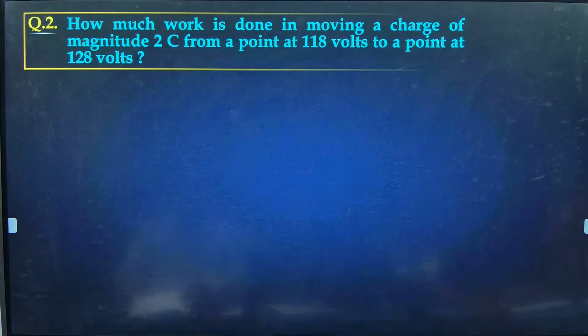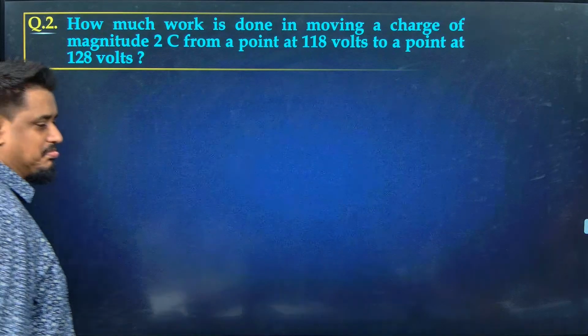Obviously subtract. Potential difference will be 10 volts. Answer is over now. 10 into 2, 20 will be the answer.